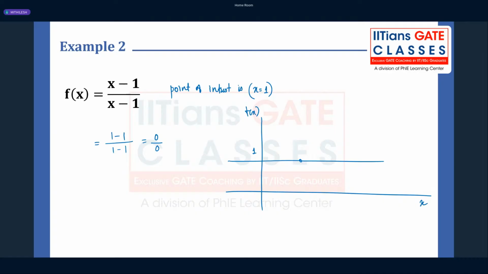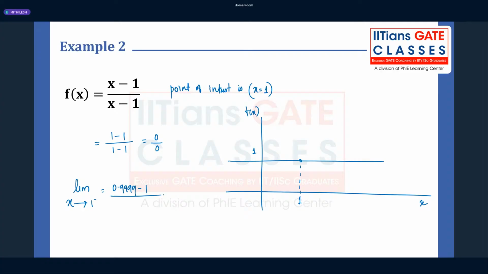But if I approach 1 from the left hand side, let's say the value I'm talking about is very close to 1, something like 0.99999. Okay, this is very close to 1, right?